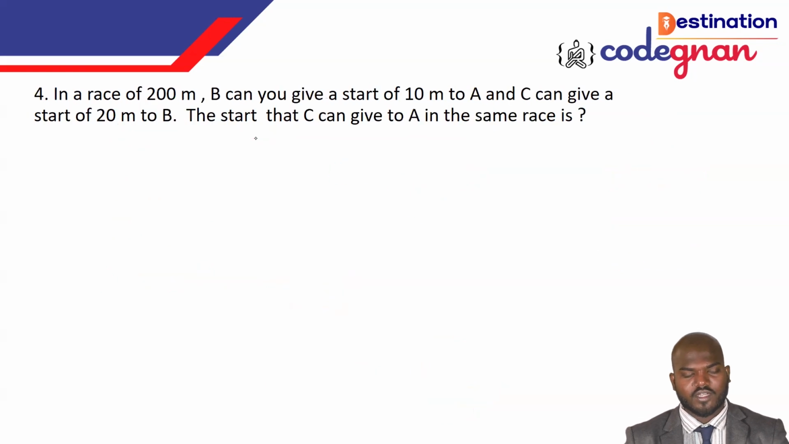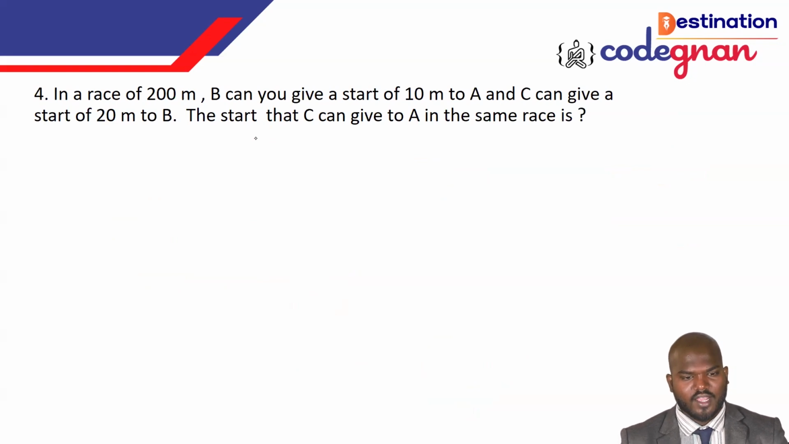So going to the next question: in a race of 200 meter, B can give a start of 10 meter to A, and C can give a start of 20 meter to B. Then what start can C give to A in the same race? That is the point of the question they are asking here.